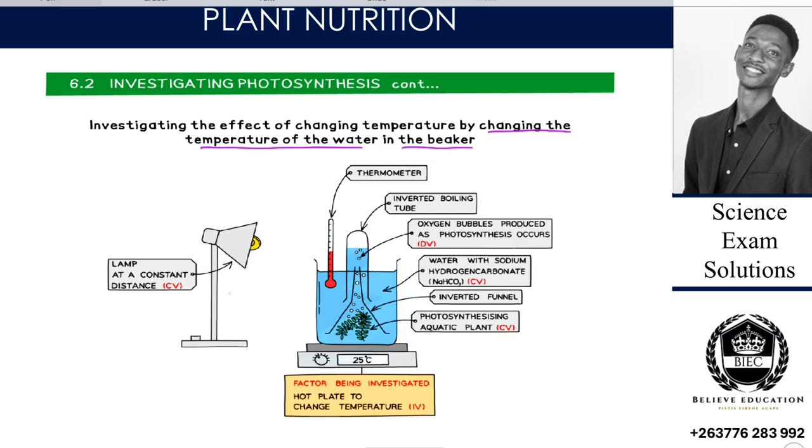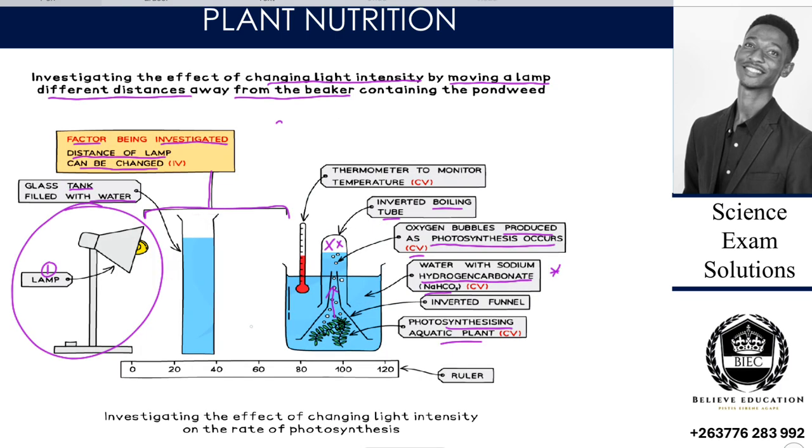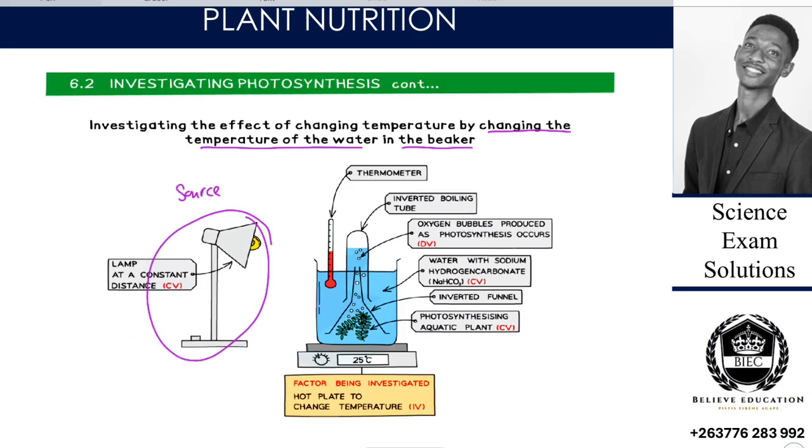So we are saying that our lamp here now is no longer moving, it is just a source of light. As you can see from the previous one, our lamp was moving, but we had this thing here. Now I think we know the purpose is to take away the heat from the lamp, such that the lamp's heat does not reach the setup. So at this process now, we are saying that the source of light is just constant, it is at one place. But we have put a hot plate, such that we can change temperature.